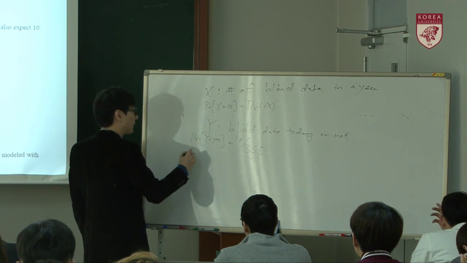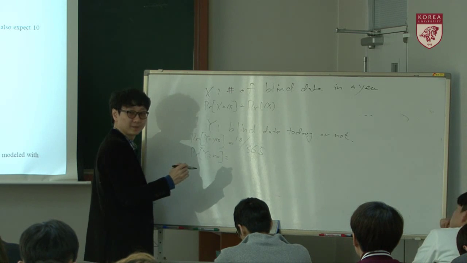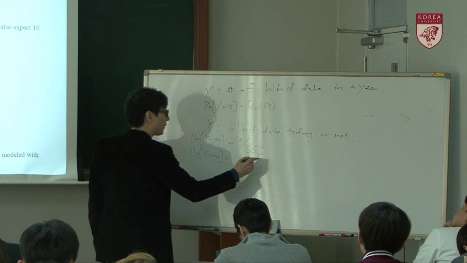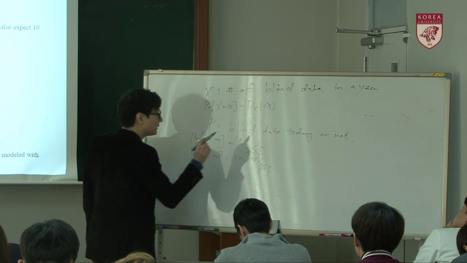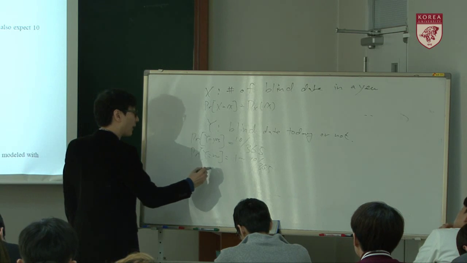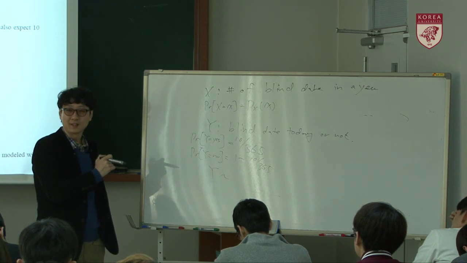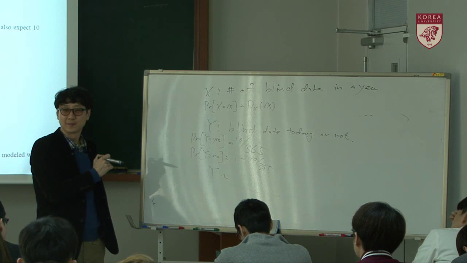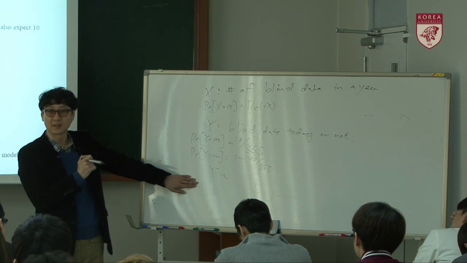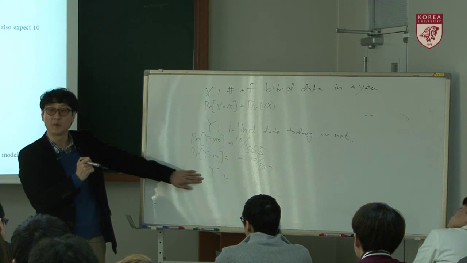And definitely the probability that Y equals no is 1 minus 10 over 365. Then what is the random variable that can describe Y? What's the best random variable that can describe Y? What's the distribution of Y?